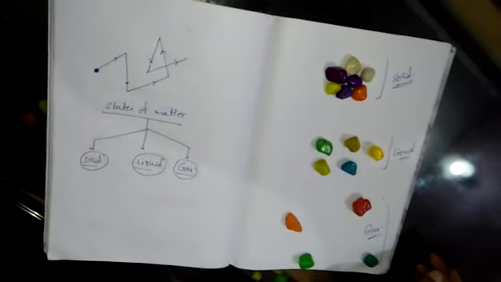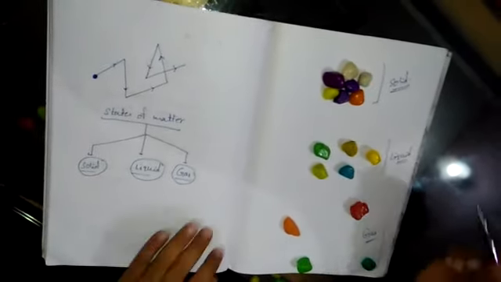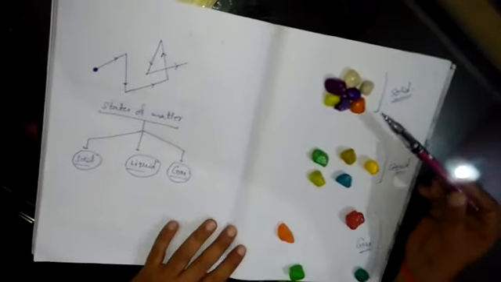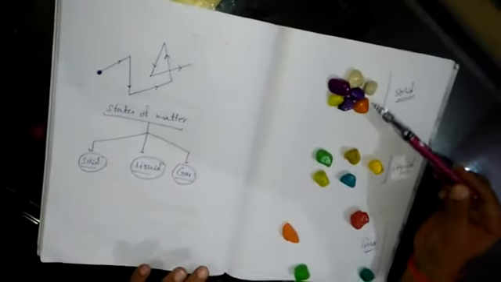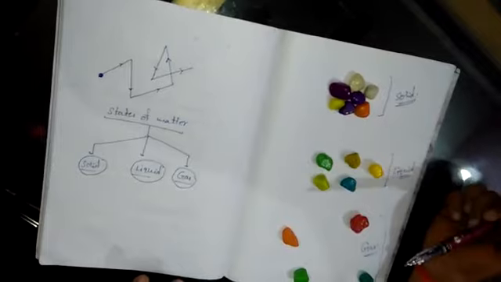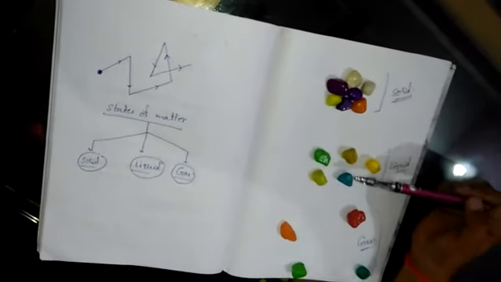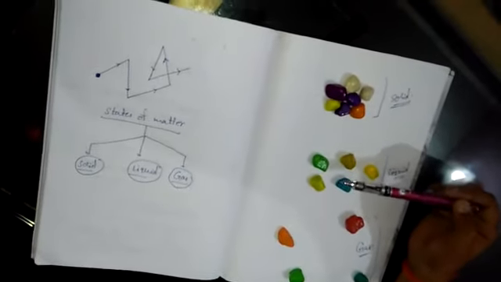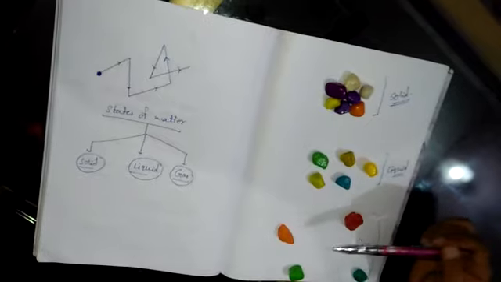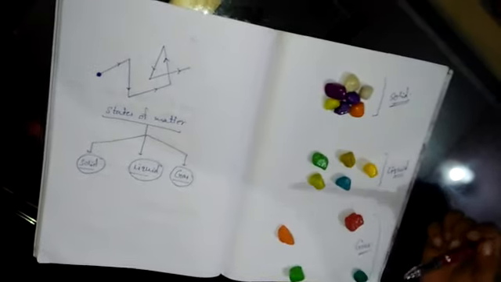Now, the second condition, as you will see here. In a solid, there is no intermolecular space. In liquid, the intermolecular space is more than in solid. In gases, the intermolecular space is maximum.